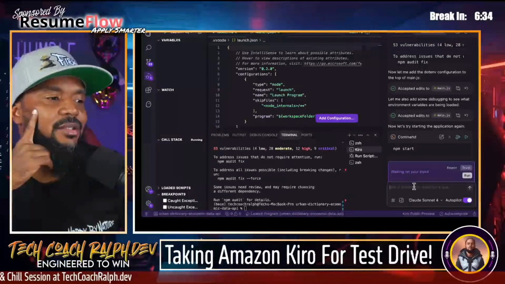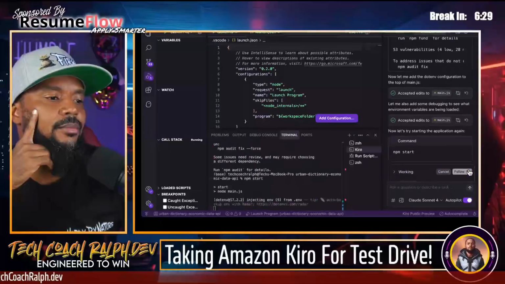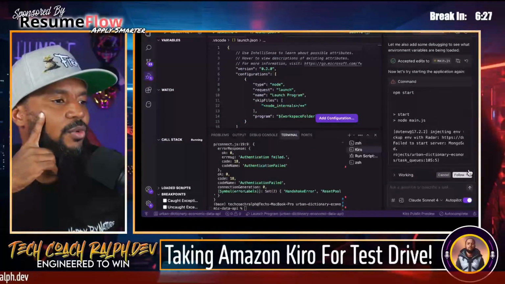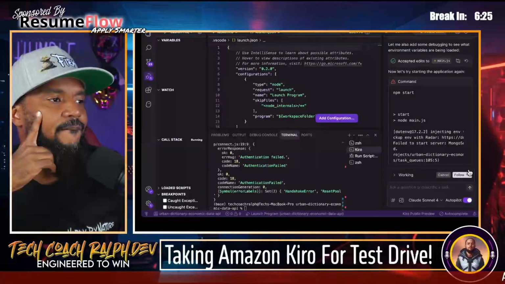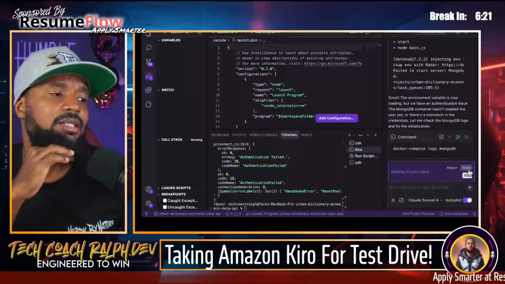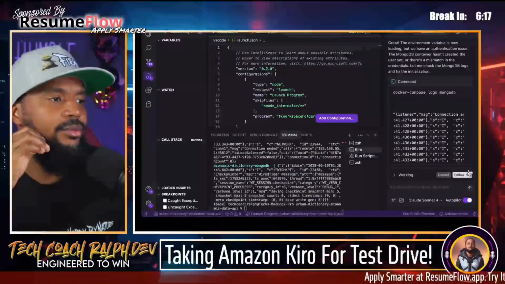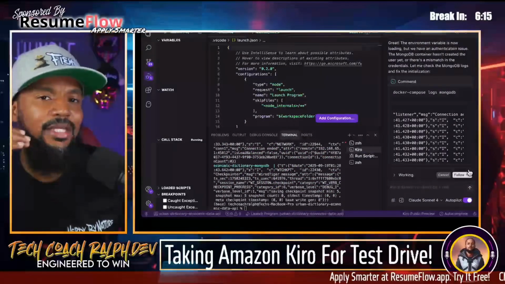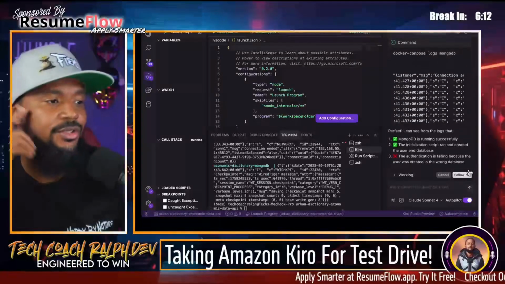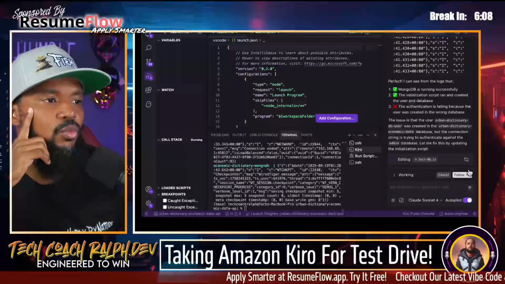So it's interesting that before, when we were building this, we did not have all these tools, and it took us a very, very long time. And now we're able to get to this point so much quicker and add more features to it. So that's pretty cool. The authentication is failing because the user was created in the wrong database.